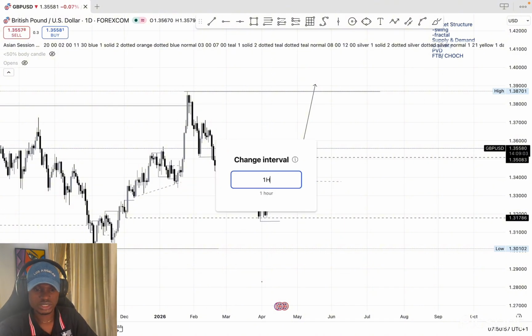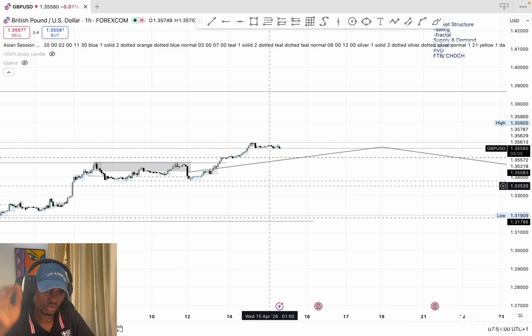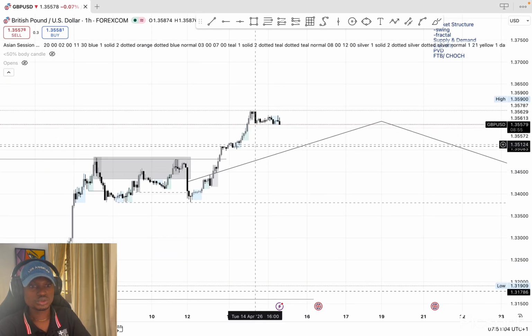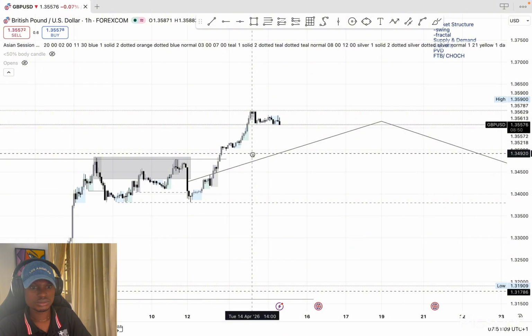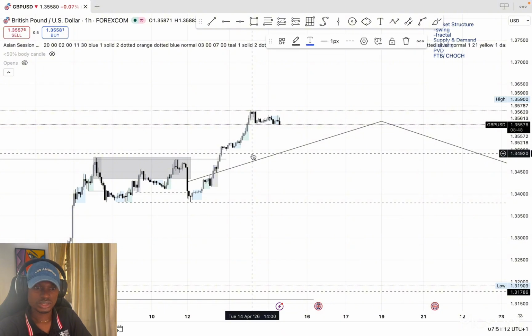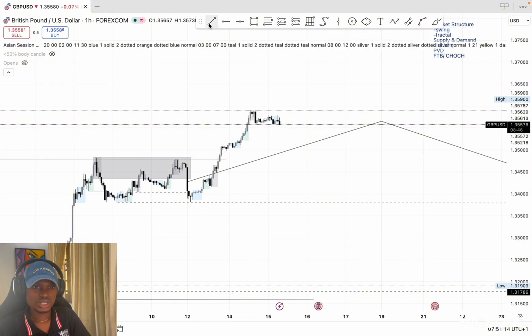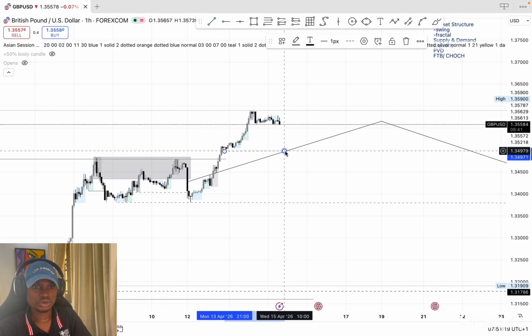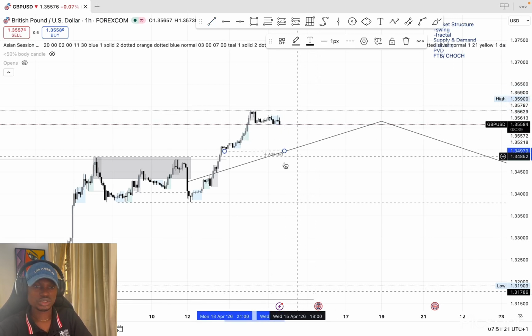But if I should drop to the 1 hour, at the same time, we still have the possibility for price to continue to go up because of this liquidity here. So we still have prices that can possibly continue going up because of this liquidity here, and then from here we might start seeing continuation to the upside.